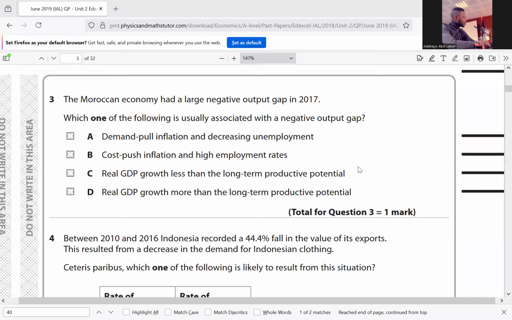And C, the real GDP growth is less than the long-term productive potential. That means the actual growth rate is less than the potential growth rate. So the answer is C. When the actual growth rate is less than the potential growth rate, that's a negative output gap. So the answer is C. We go to question 4.